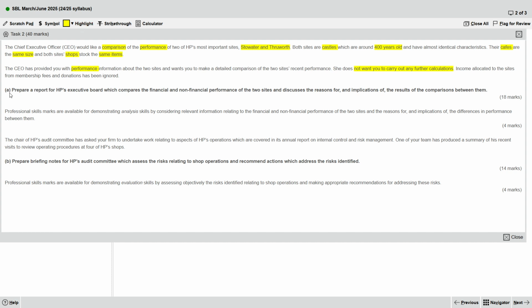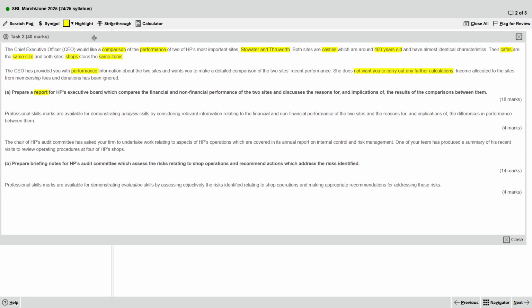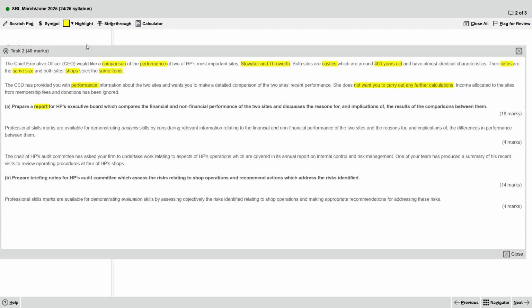So question 2A, he wants us to prepare a report for the executive board which compares financial and non-financial performance of these two sites, which is the two castles, Stillwater and Trueworth.